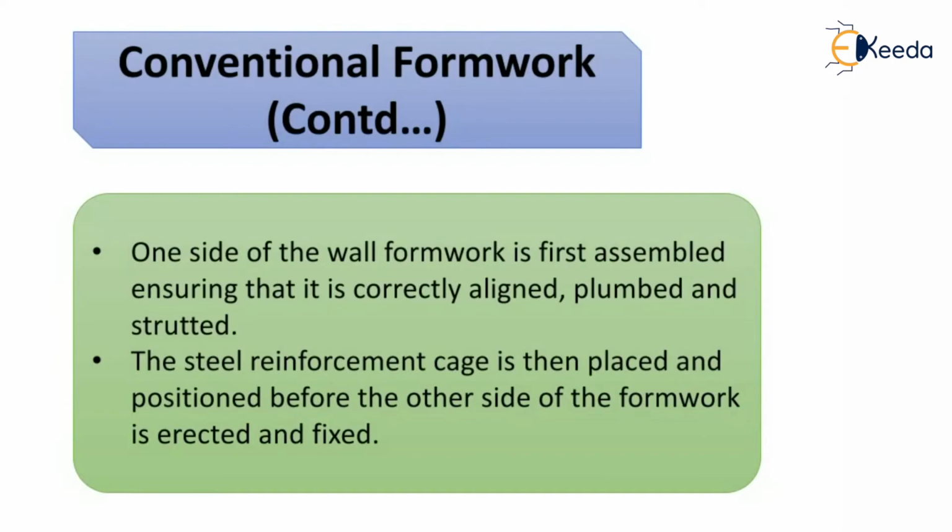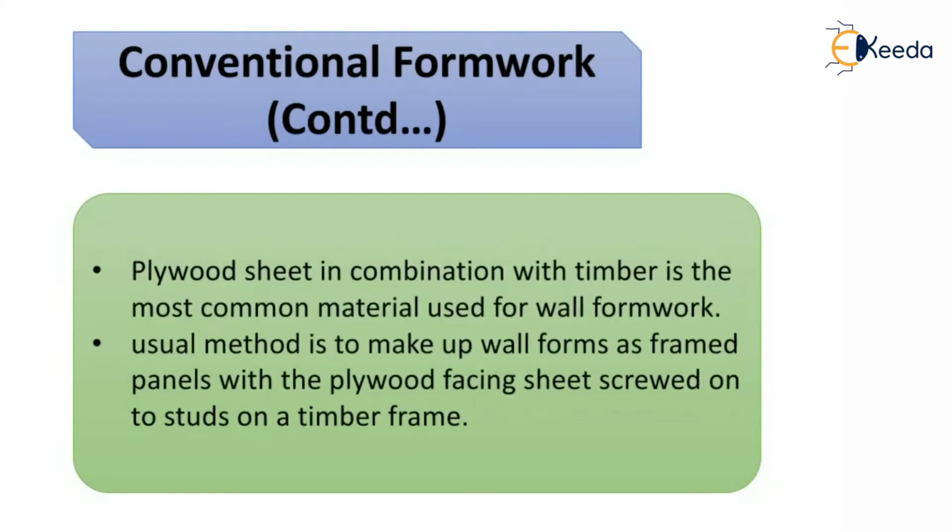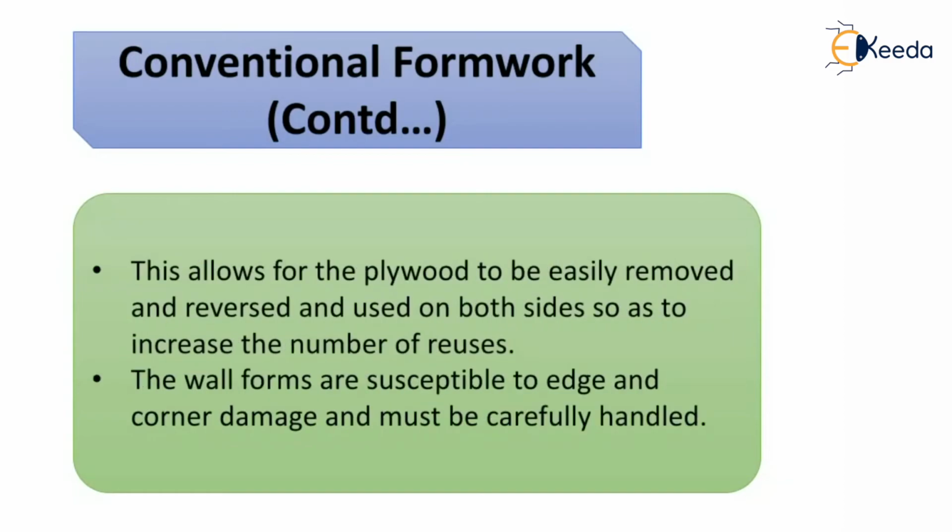The steel reinforcement cage is then placed and positioned before the other side of the formwork is erected and fixed. Plywood sheet in combination with timber is the most common material used for wall formwork or any other formwork. The usual method is to keep the wall forms as framed panels with the plywood facing sheet screwed onto the studs of a timber frame.